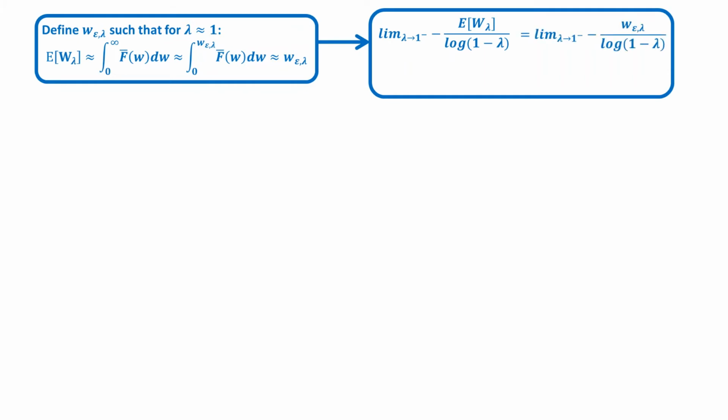Okay, so we know that the expected waiting time can be approximated by w epsilon lambda. We are interested in computing the limiting value of the expected waiting time as the load approaches 1. Of course, this limit is easy to compute. It simply diverges to infinity, right? Well, to overcome this issue, we need to scale down by another function that increases to infinity. To this end, we use the same denominator as the one which was used by Mitzenmacher when he computed the limiting response time for the SQD policy, namely the logarithm of 1 minus lambda.